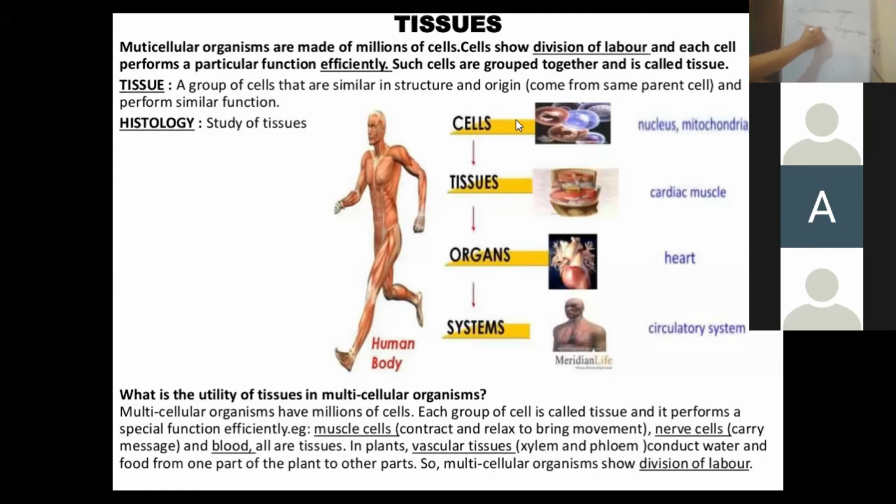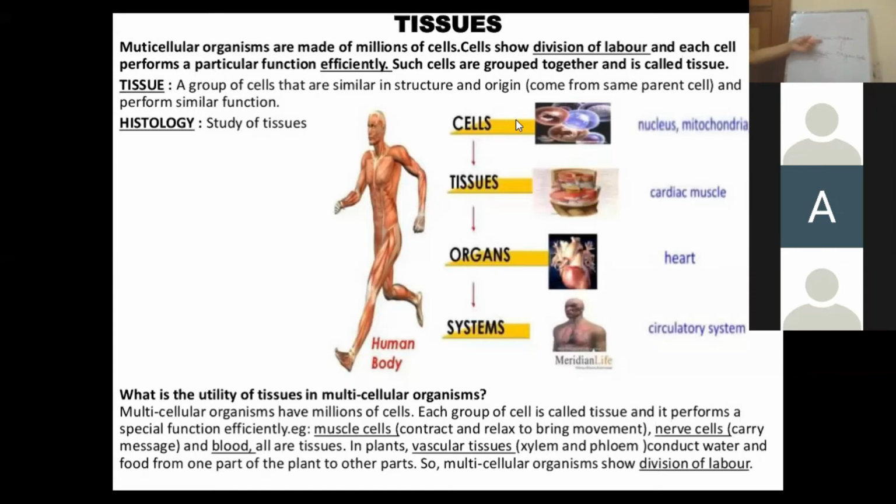Now we have to find the answer to this question: at which stage do we become totally different from each other? There is a difference between plants and animals, and you can see the visible difference between plant tissue and animal tissue.